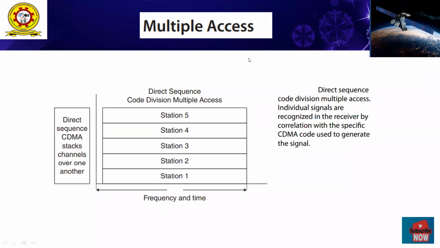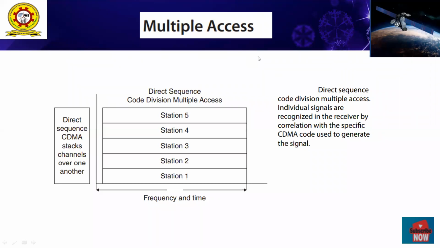In this multiple accessing technique, direct sequence code division multiple access (DS-CDMA), the principle is that all individual signals are recognized by the receiver by the correlation method, with a specific CDMA code that is used to generate the particular signal.